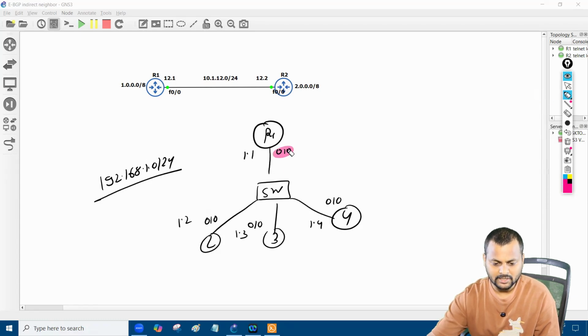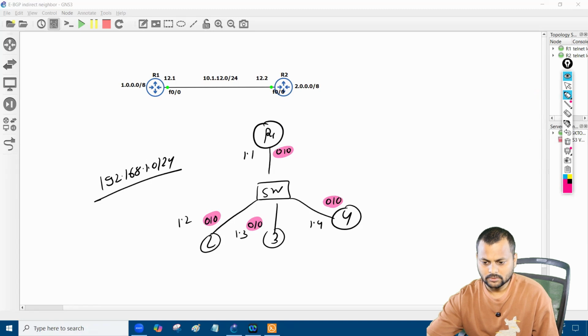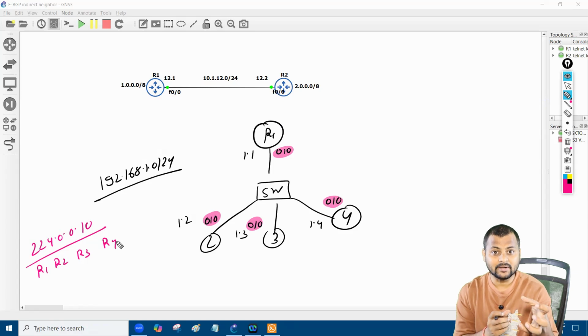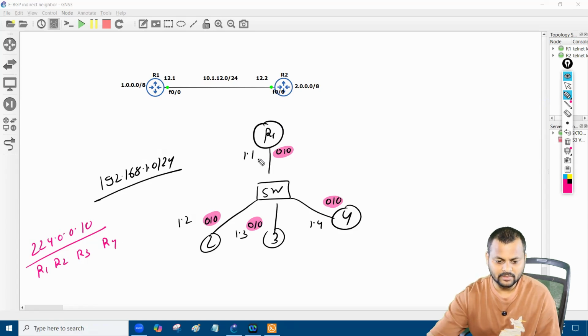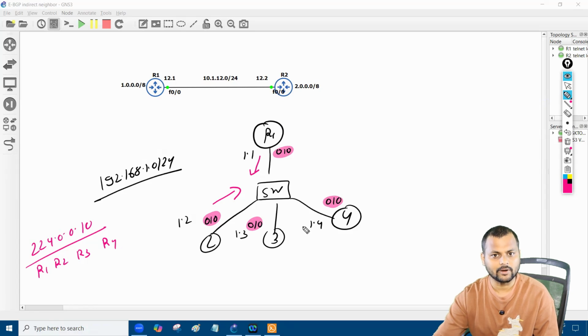They will join the multicast group. The multicast group is 224.0.0.10, so that's the multicast group we have. Under this multicast group we have router one, router two, router three, and router four. Now they will dynamically form the neighborship. They will send the hello packet, and if the neighborship criteria match, they will form the neighborship. The same thing is going to happen with R3 and R4 as well.